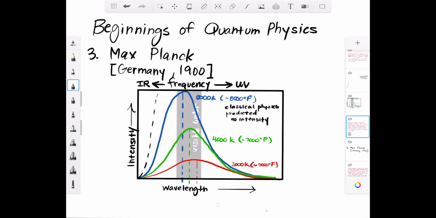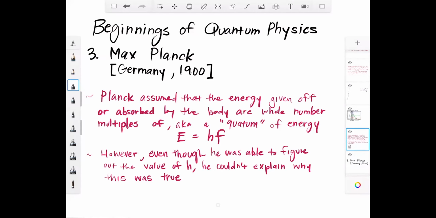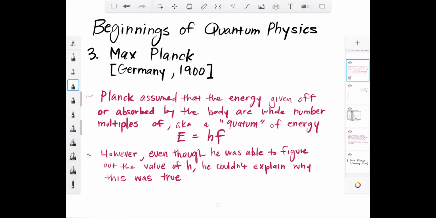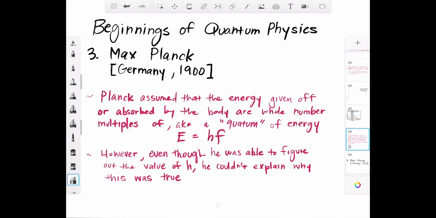In comes Max Planck and comes up with this really different and revolutionary idea at the time, that the only way for this to work is that the energy that's given off by or absorbed by that thing that's radiating can only be whole number multiples of some quantum of energy. Looks like I spelled quantum wrong. Let me fix that real quick. Quantum. So quantum meaning like a single count of it. So let me erase that real quick.